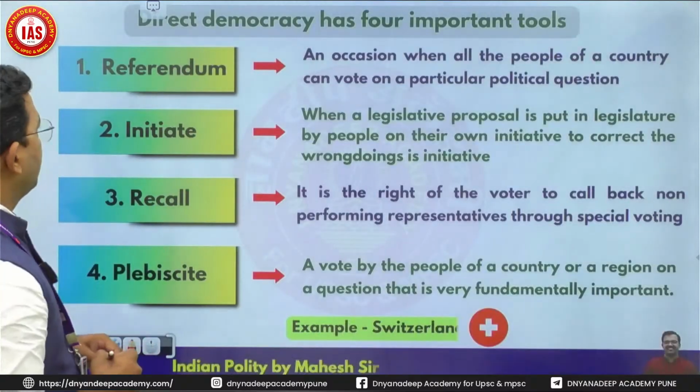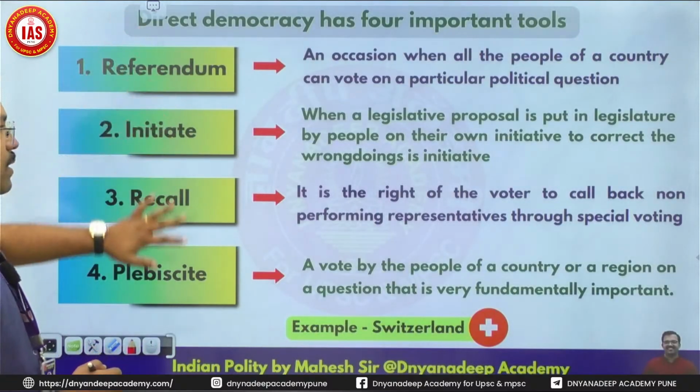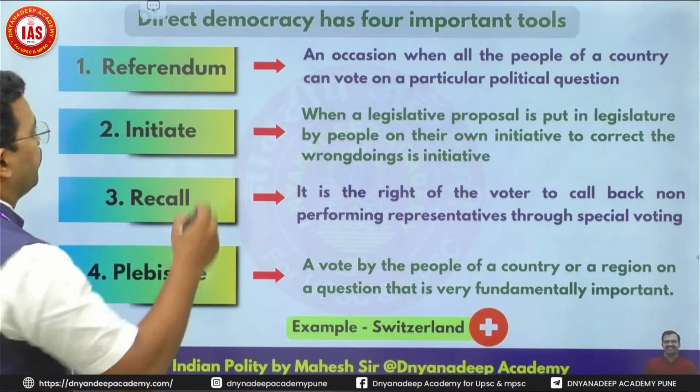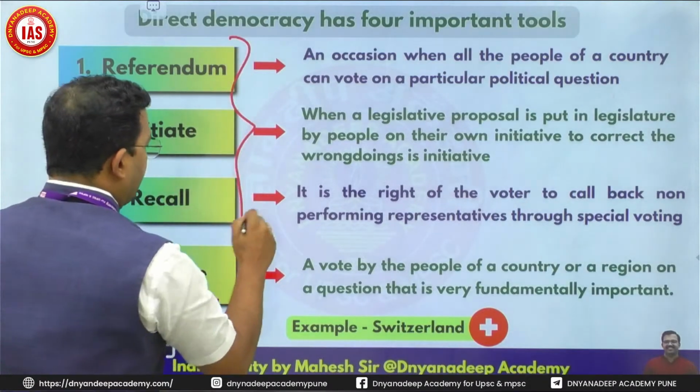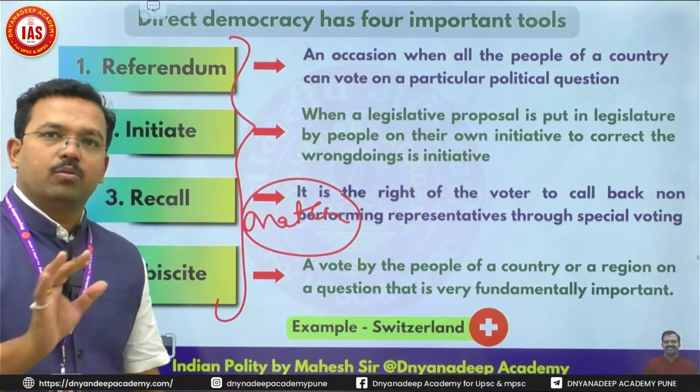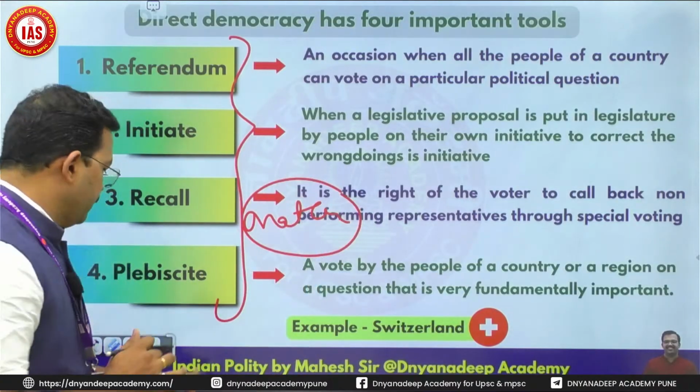Two important types of democracies. These are the few words. Please go through these words. Will not go into these words. They are important for match the pair. They could ask you a question on match the pair. It is given in the notes. It is not that important, but just go through these four words which are very, very essential.